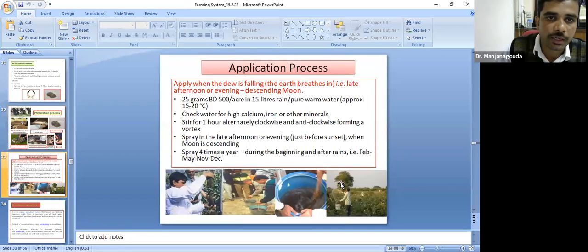It will be sprayed. They apply it in the evening, when the dew is falling, at 25 grams of BD500 per acre in 15 liters of pure water. They apply it to the crop or the soil.